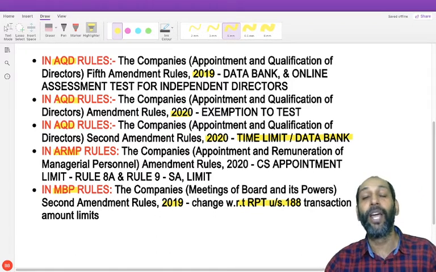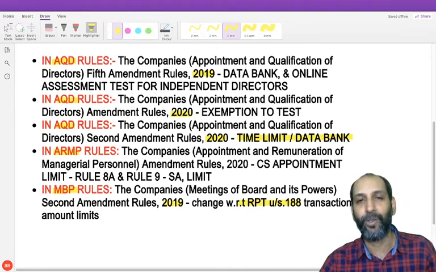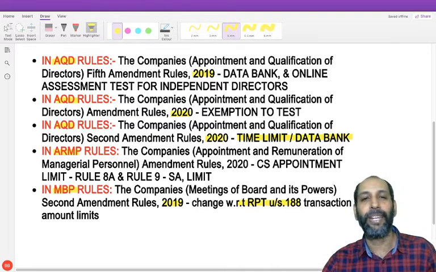So this is part 1, an overview of the Companies Act amendments with respect to the directors chapter for your CA Final November 2020 examination.